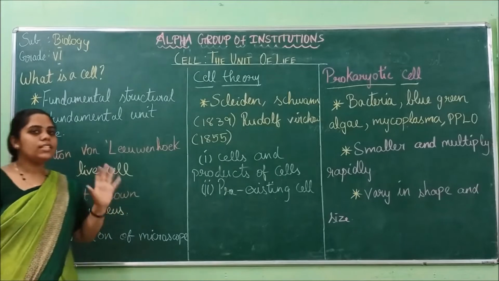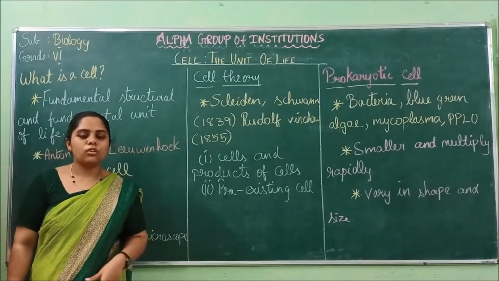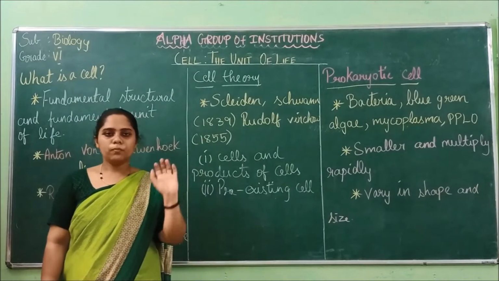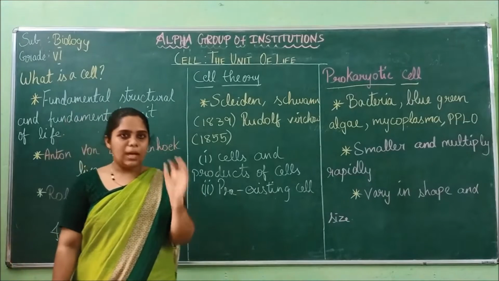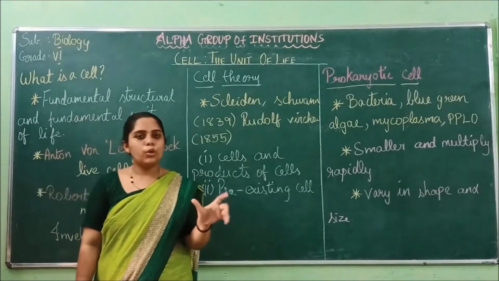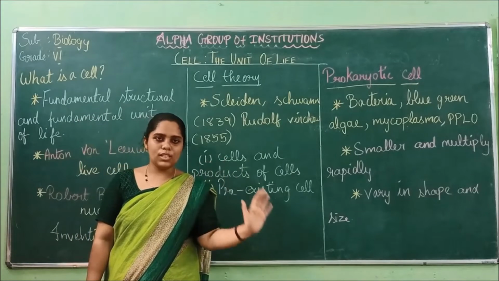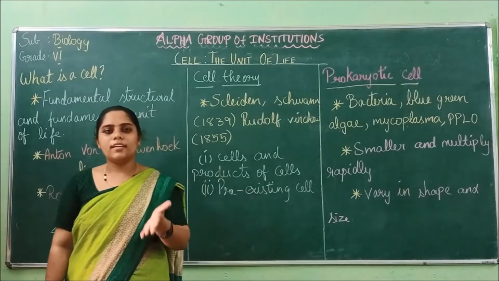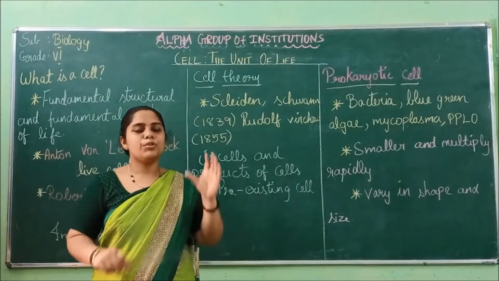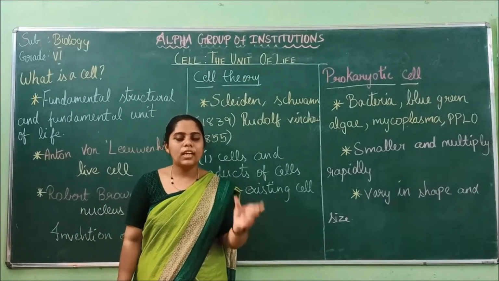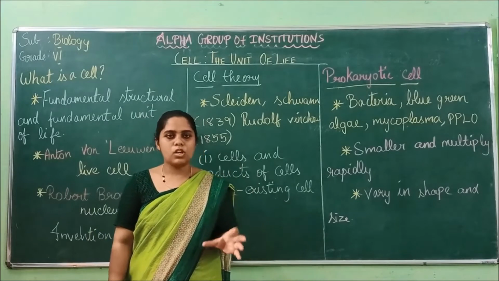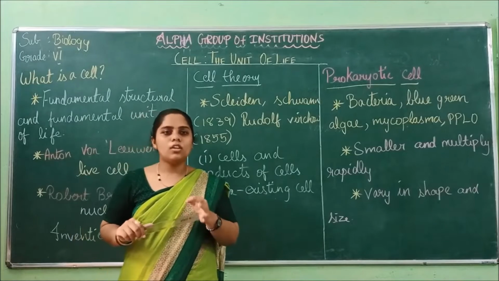Okay, so coming to the cells. As I already told you, all the living things are made up of cells only. Based on the number of cells, all the organisms are classified into two major types. One is the unicellular organism and the other is the multicellular organism. What is a unicellular organism? From the word itself we can tell, uni means one. So a one-celled organism is called a unicellular organism.